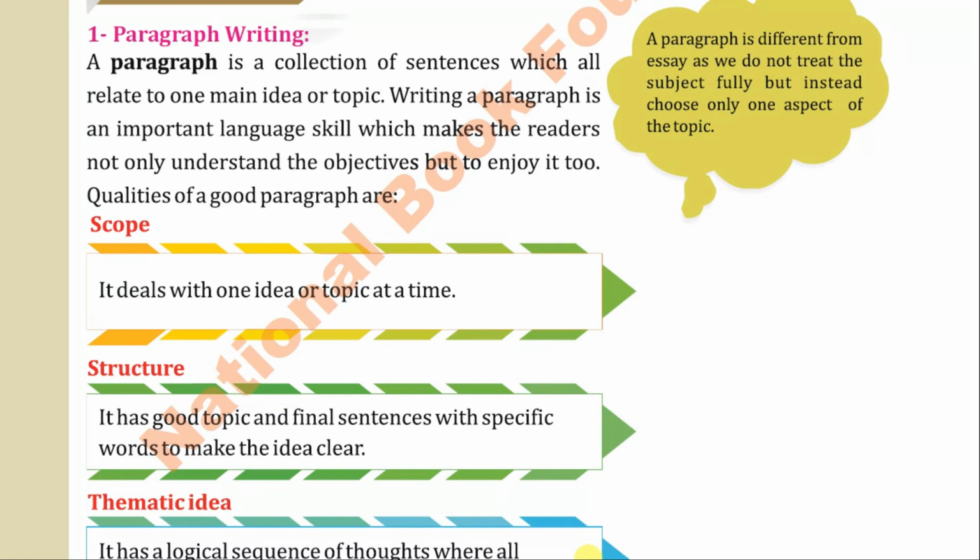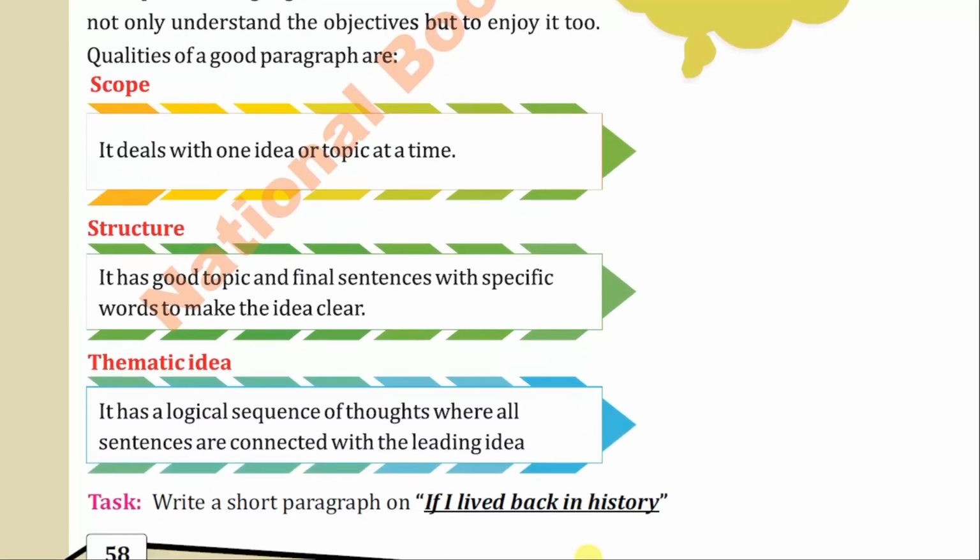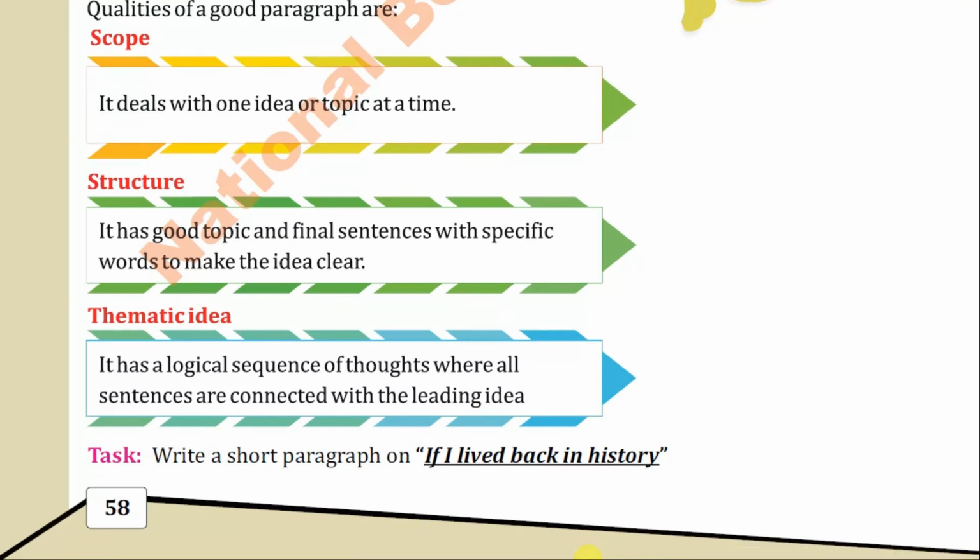It has good topic and final sentences with specific words to make the idea clear. Then again, the topic is made clear in the structure. Thematic idea: it has a logical sequence of thoughts where all sentences are connected with a leading idea. It means whatever we are writing in a paragraph, all the ideas must be connected with each other.